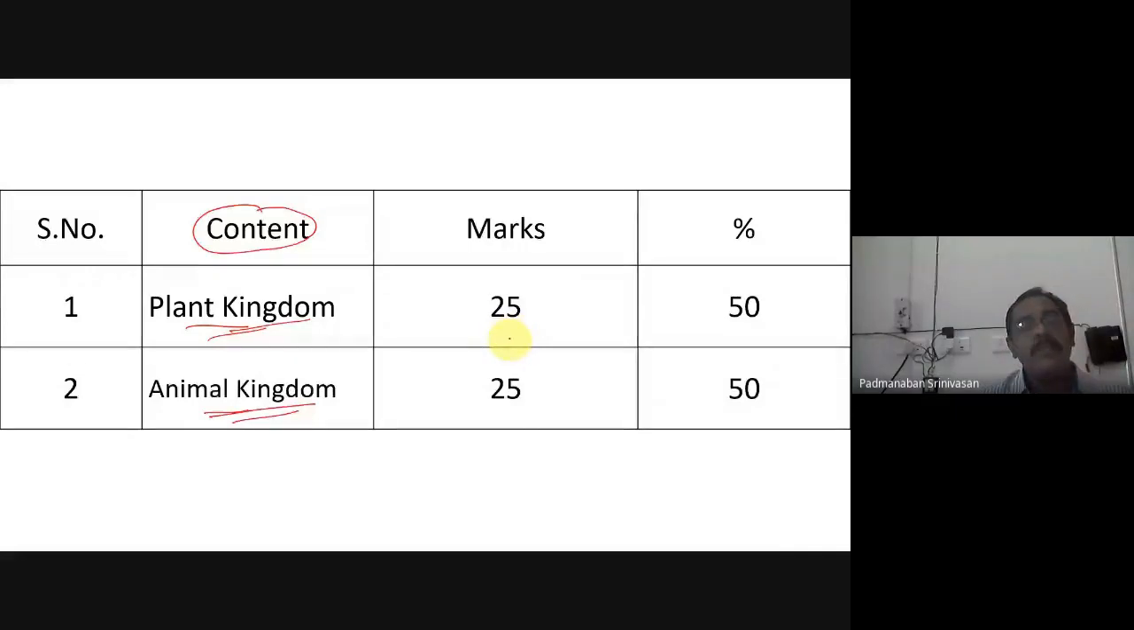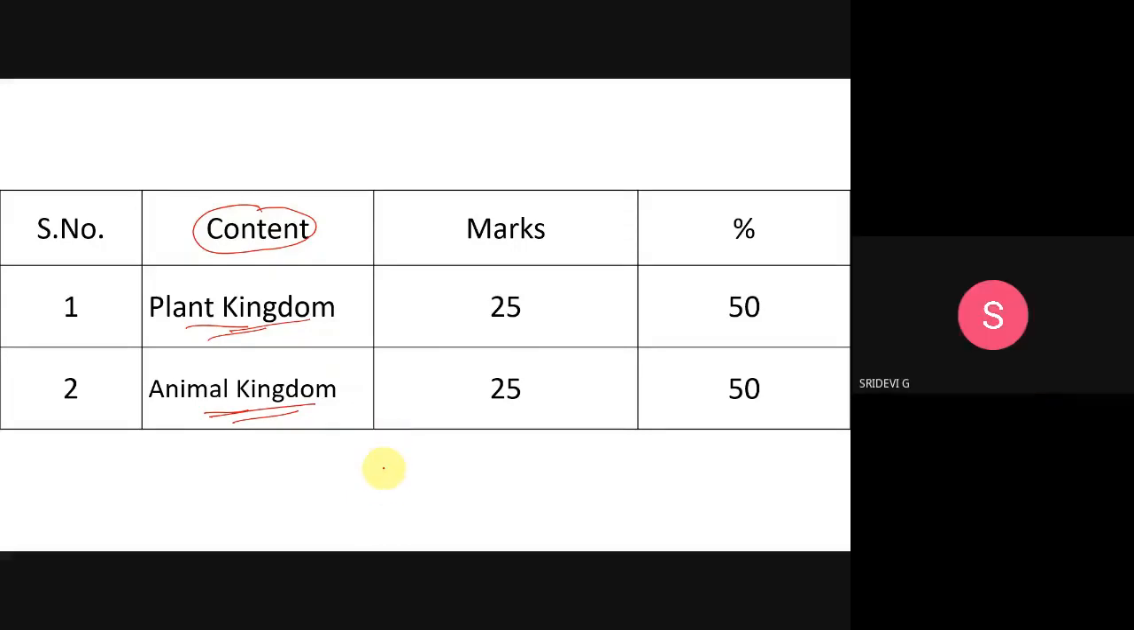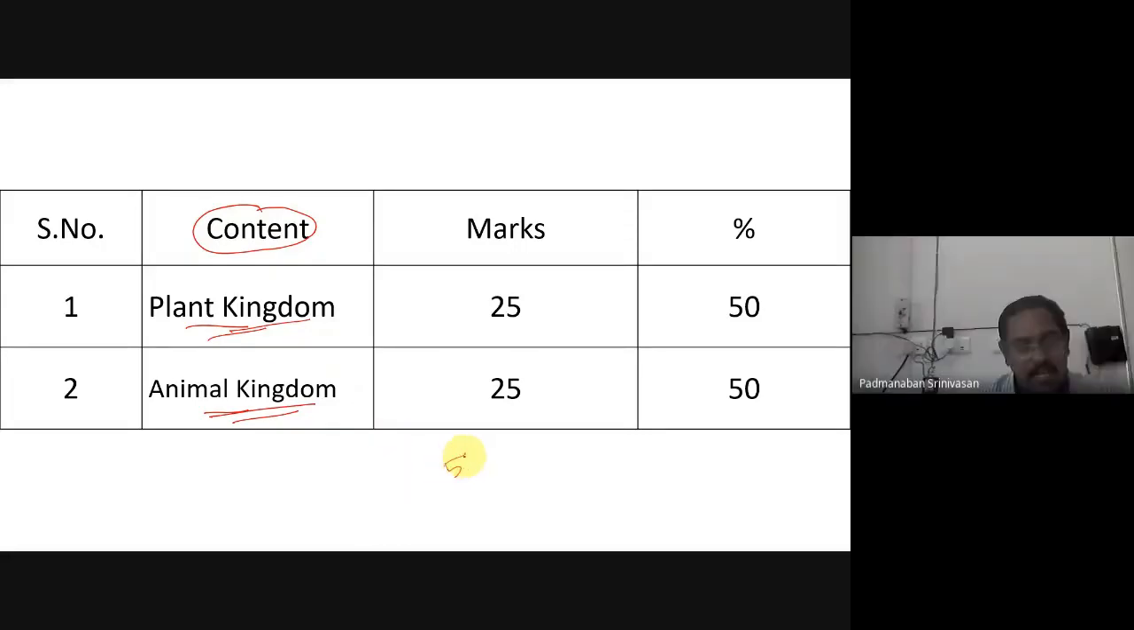Okay. So what is the total mark of our question paper? 50. How many contents have we taken? We have taken 2 contents. So to give equal contribution, divide the total mark 50 by the number of contents. So it will be 25 each. You have to set a question paper in which you give equal contribution to all the contents you have taken. Okay, remember.